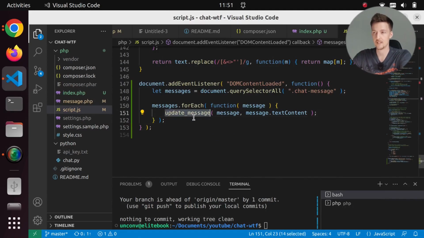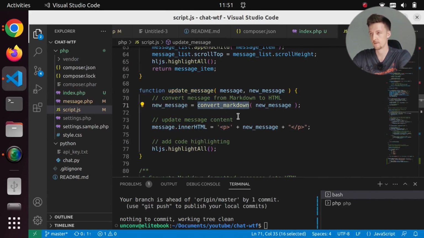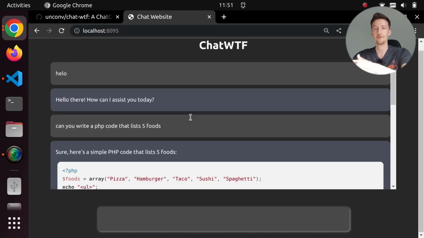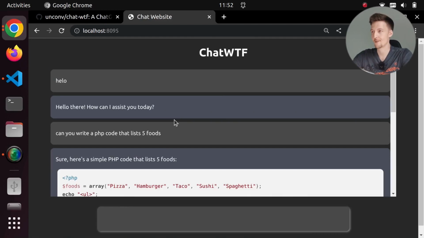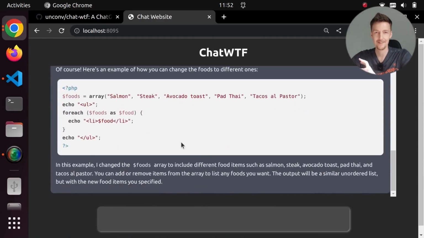Because in the updateMessage function, I am actually doing the Markdown conversion. So if I now refresh this, it will be converted into Markdown. So that's pretty good. Now we should have a button for creating a new conversation, because right now there's no way to remove this chat history except to do it manually in the code or remove or change the session ID. So let's do that.